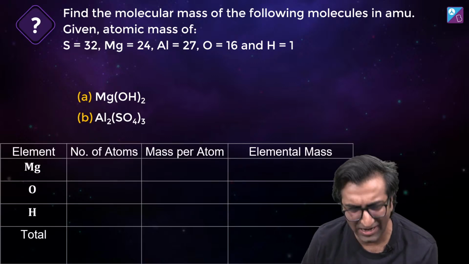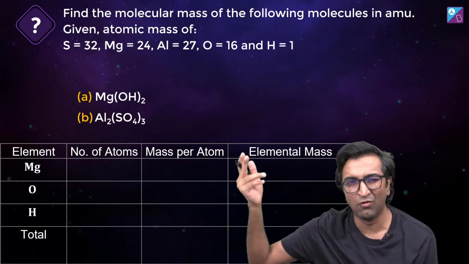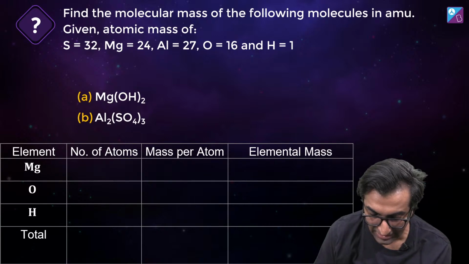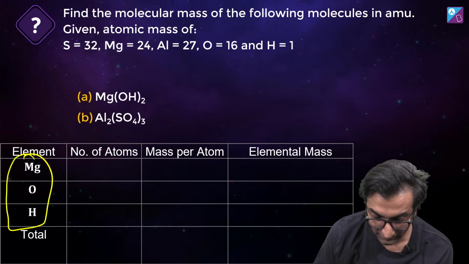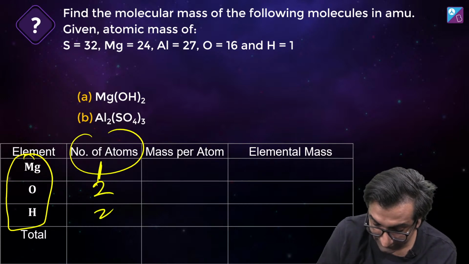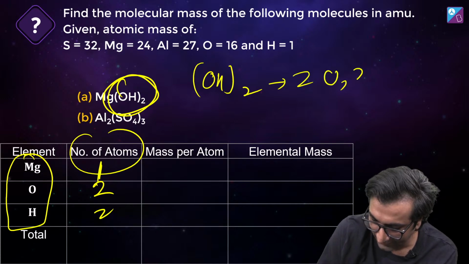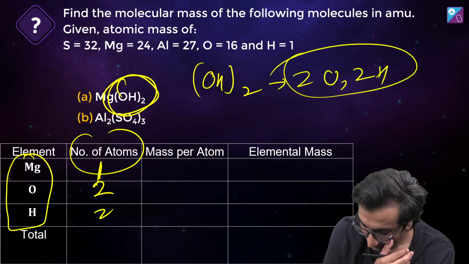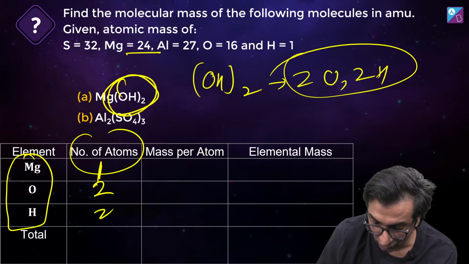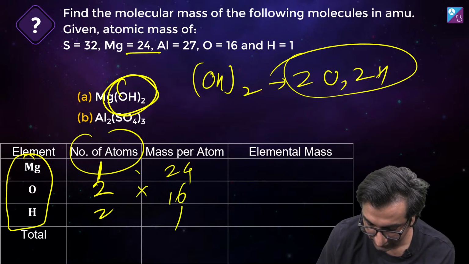This is even easier. Form that table. If you like forming the table, dekho, with time you're going to do this in your mind. But until you get quicker, it's okay. Using a pen and paper, make this table. How many atoms? Likho. Mg(OH)2, how many atoms are there? You've got 1, 2 and 2. See, this Mg(OH) whole twice. Don't forget that OH whole twice implies that there's 2 oxygen, 2 hydrogen. Okay. Do that. Mass per atom. What do we have here? What is magnesium? 24 given here. Great. Oxygen 16, H 1. Okay. Then multiply all of this.